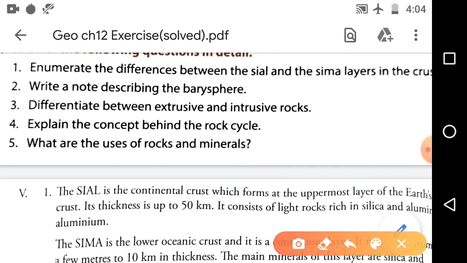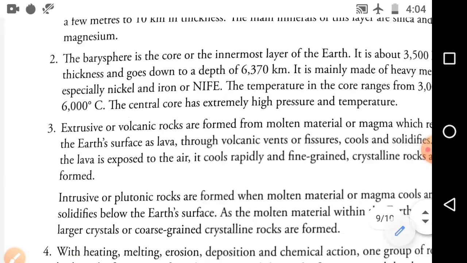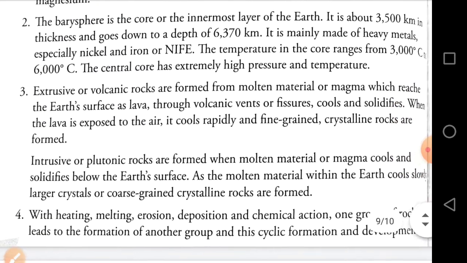Differentiate between extrusive rock and intrusive rock. इन दोनों रॉक्स के बीच में अंतर बताना. तो सबसे पहला काम क्या है? What is intrusive rock, वो आपको बता देना. What is extrusive rock, वो आपको बता देना. आपका आंसर कंप्लीट हो जाएगा. तो we can see and we can write like this way.